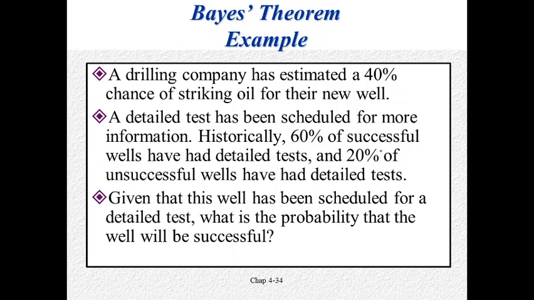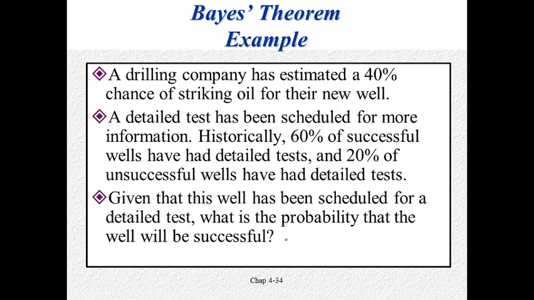Historically, 60% of successful wells had a detailed test, and 20% of unsuccessful wells had a detailed test. Here successful wells are there, unsuccessful wells are there. Given that this well has been scheduled for a detailed test, what is the probability that the well will be successful?